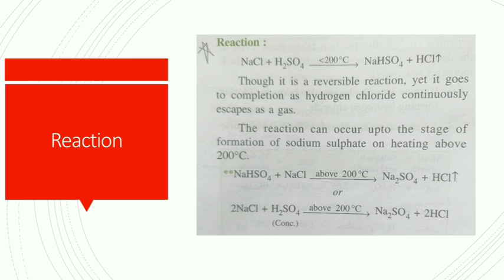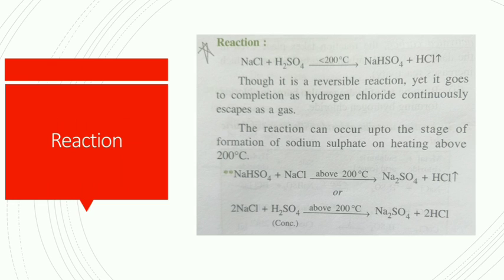The next precaution is that the delivery tube should not be dipped in the drying agent, that is concentrated sulfuric acid. Why is concentrated sulfuric acid preferred here? Because other drying agents like phosphorus pentoxide and quicklime are not preferred. The reason is that they react with hydrogen chloride gas. Thus, concentrated sulfuric acid is preferred.